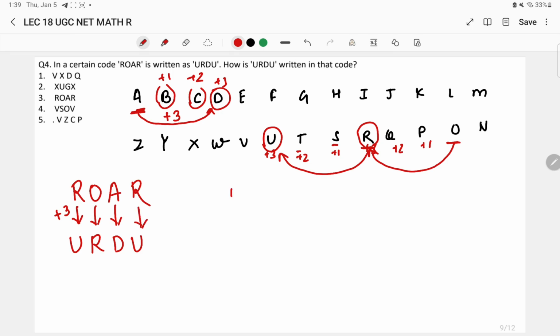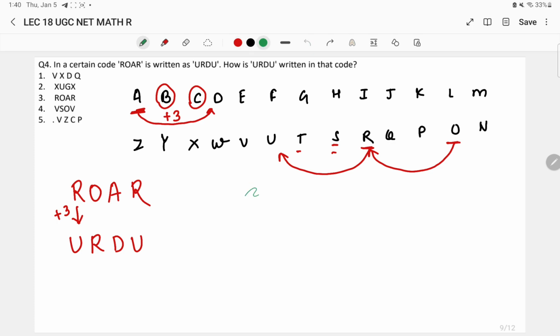So what will be the code for URDU? What is the code for URDU? They have asked us over here. So to find this, for each letter over here we are going to add +3.